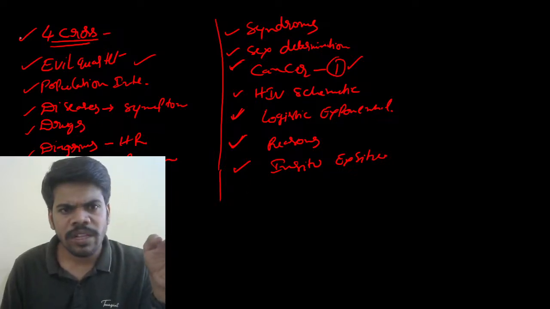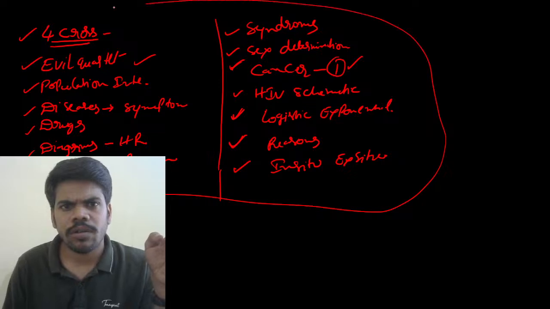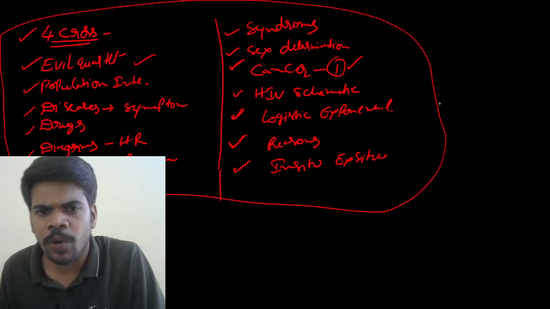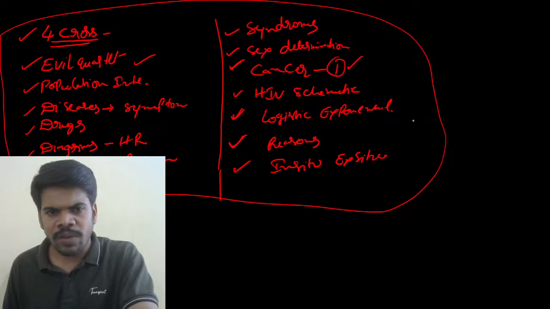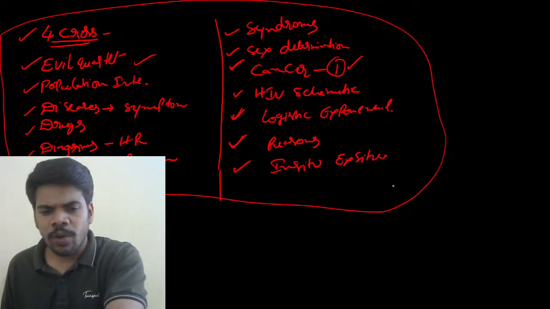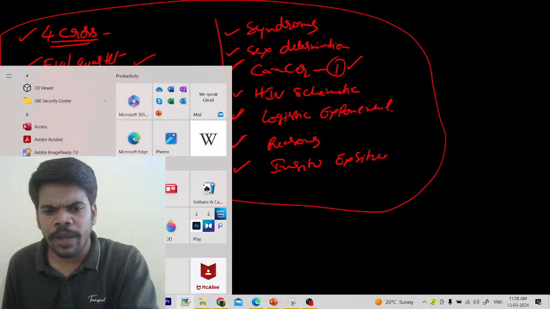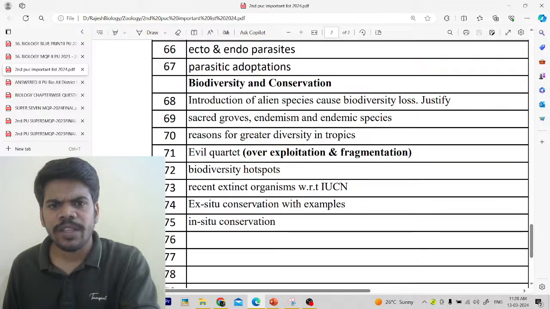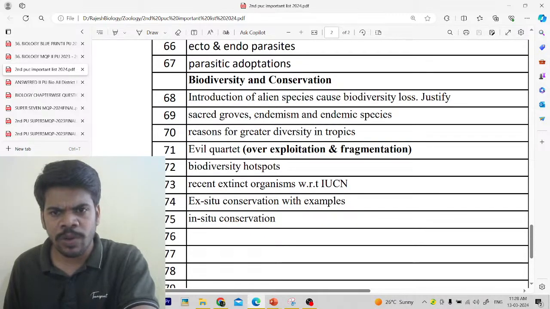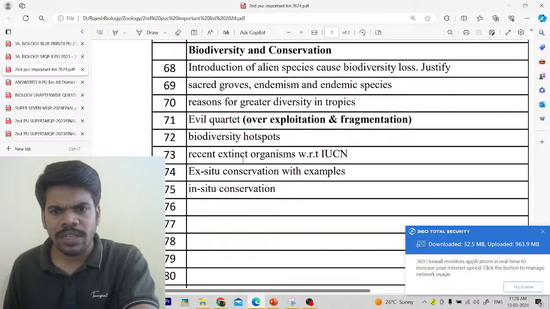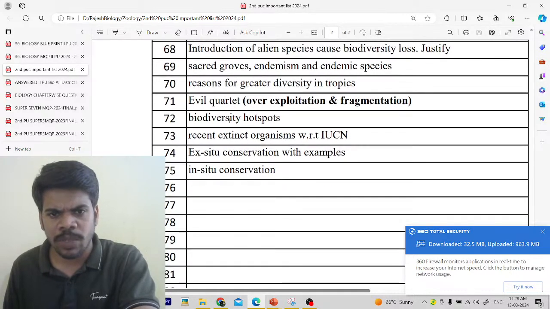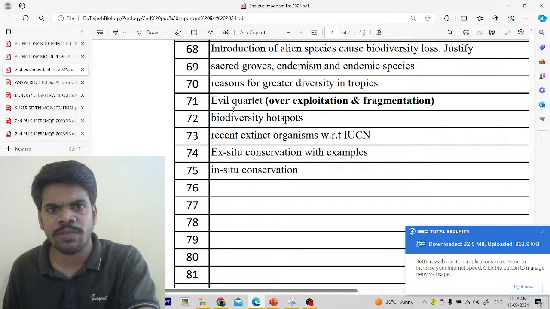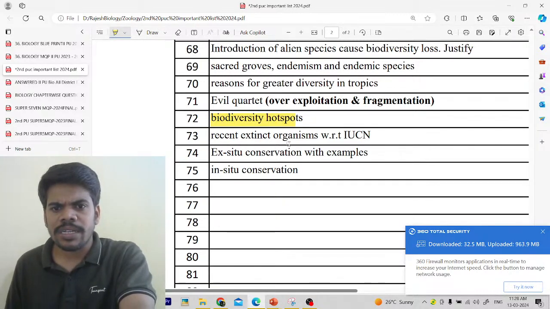So these all are the main important questions that we have to revise before the examination, and previously what I told you, all these are. And I've already told you I prepared a question paper for you, that is this. These are the questions: introduction of alien species, logistic growth, endemism, endemic species, regions for greater diversity, evil quartet, biodiversity hotspots. Biodiversity hotspots is very important. Recent extinctions with IUCN.